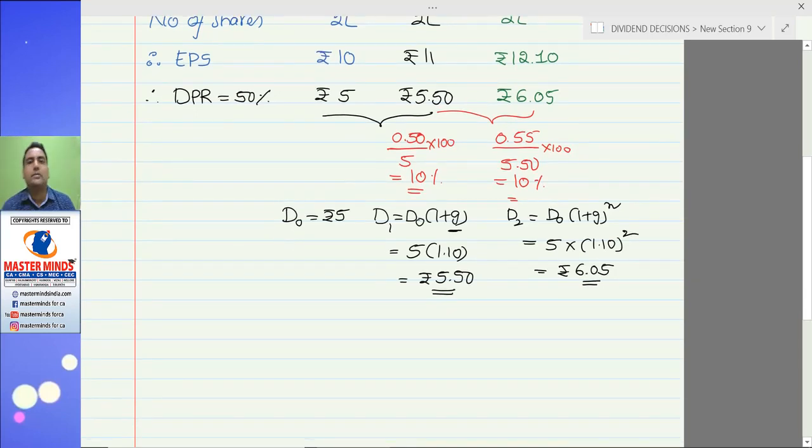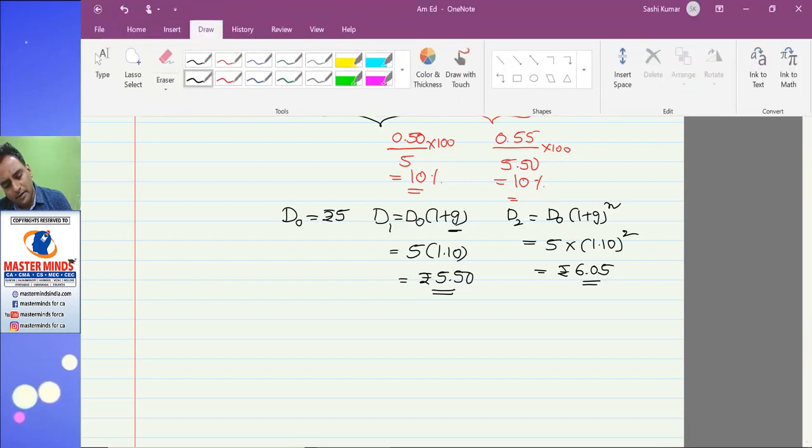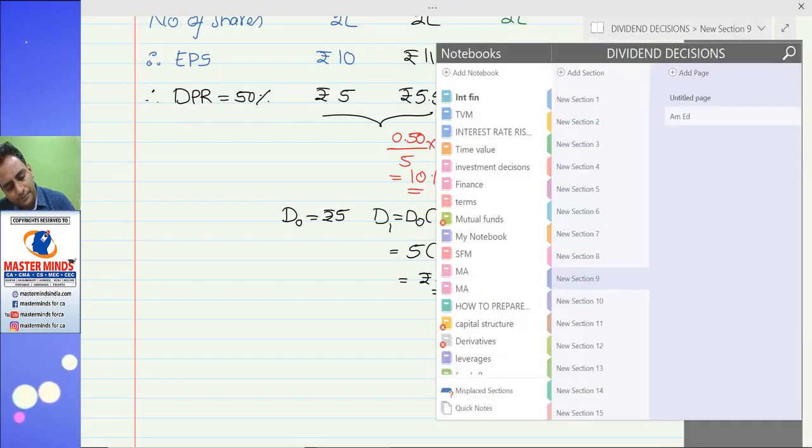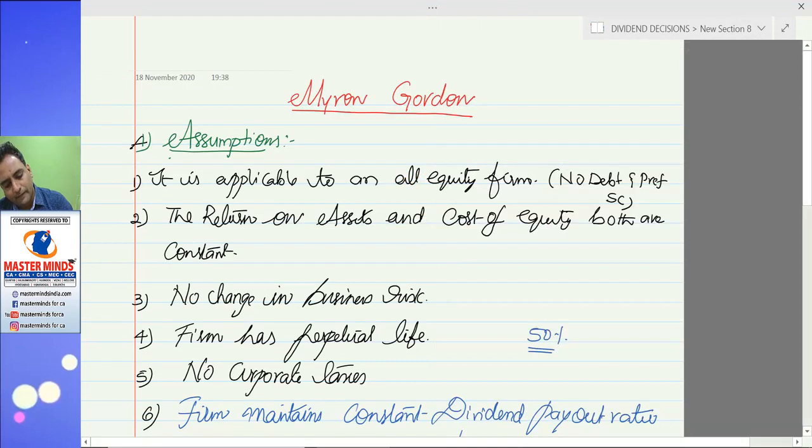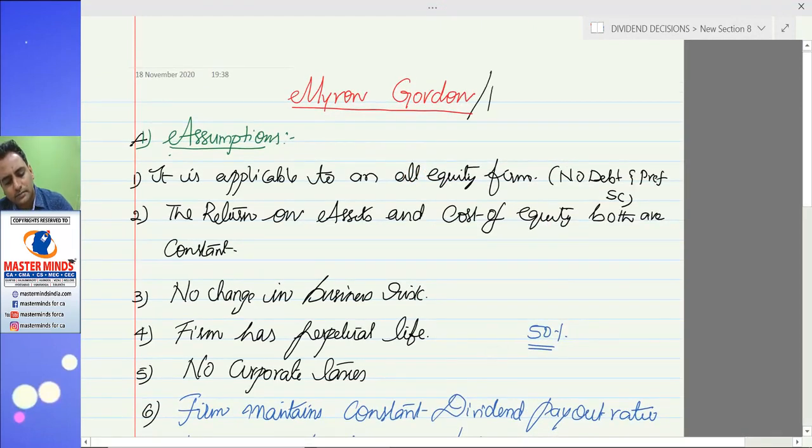This is called growth. Now, this Myron-Gordon model is also known as perpetual growth model. Why is it perpetual? Because this 10% growth rate will continue forever. That's why it is also known as perpetual growth model or constant growth model.